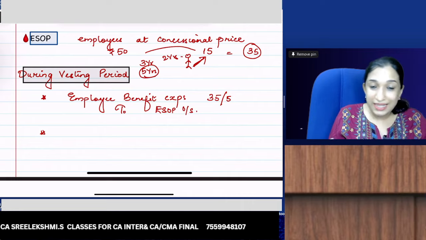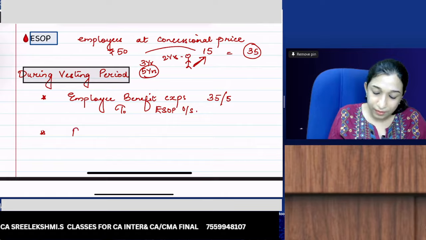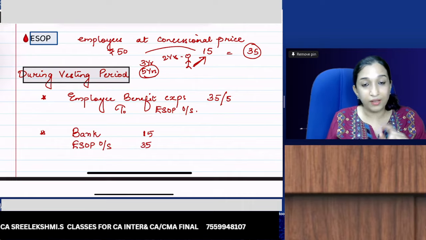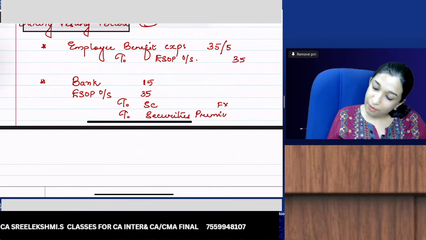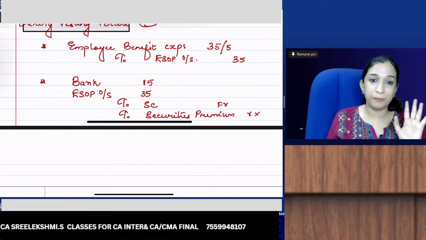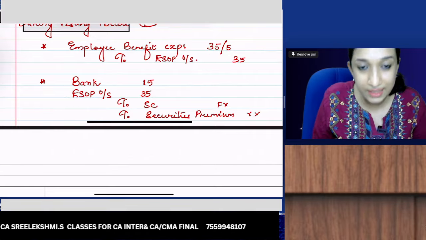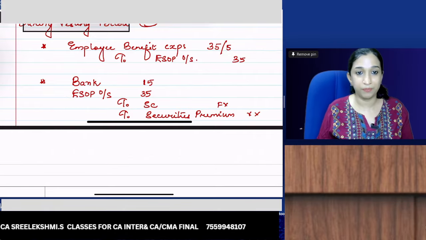And when the employee takes the shares, what is the entry? Bank account debit, as the employee will pay you 15. ESOP outstanding account debit, as the company will reverse the ESOP outstanding account with a balance of 35. To share capital at face value, and the excess will be transferred to securities premium. Are you clear?